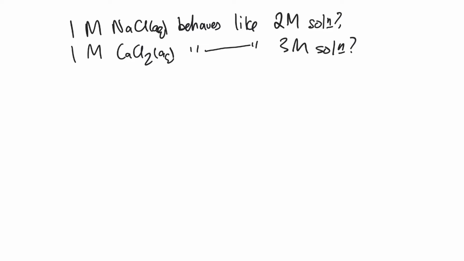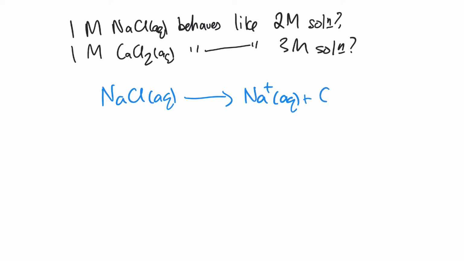So what the heck is going on here? Well, it turns out that the thing that we haven't taken into account here is the sodium chloride, when it dissolves, is actually breaking down. Remember our full ionic equations from last week, and it is breaking down and forming sodium ions and chloride ions.